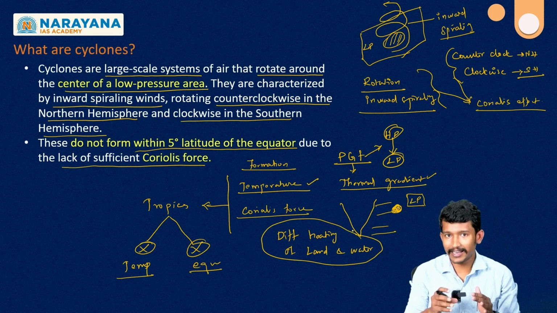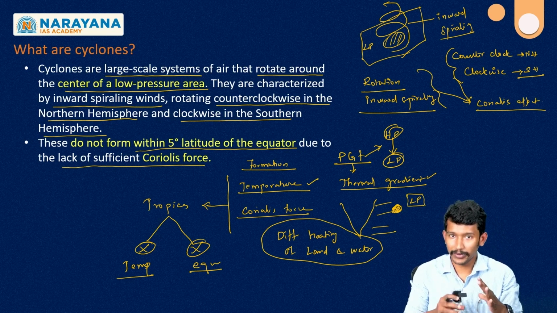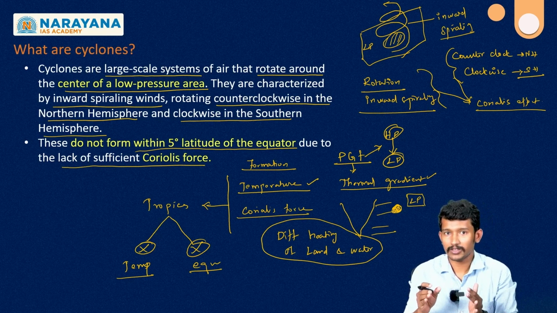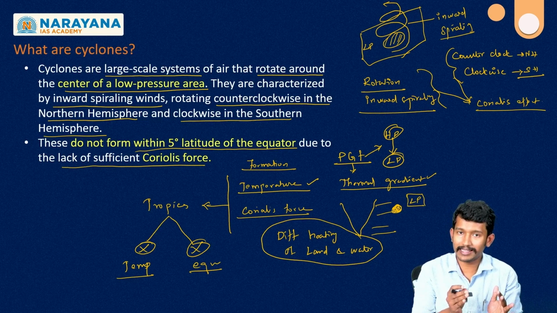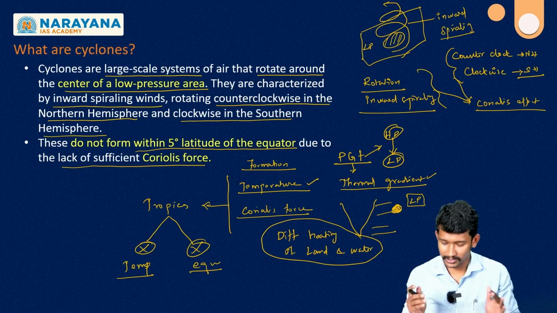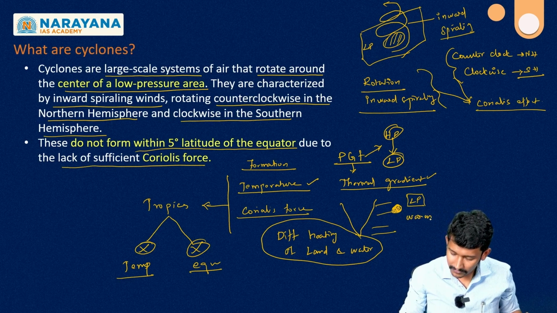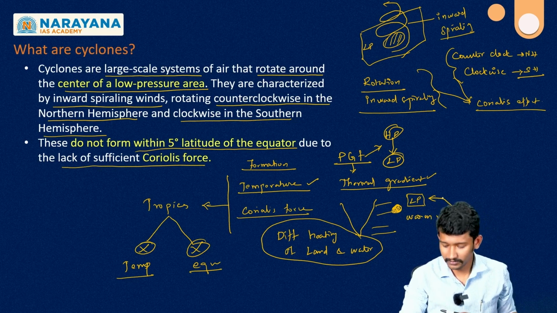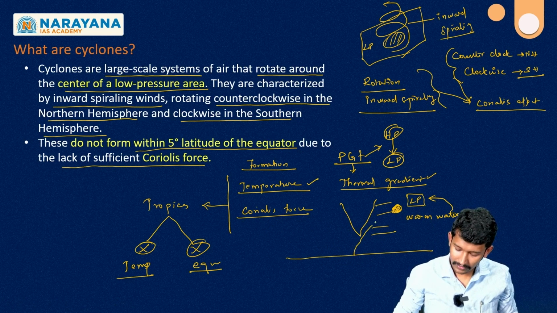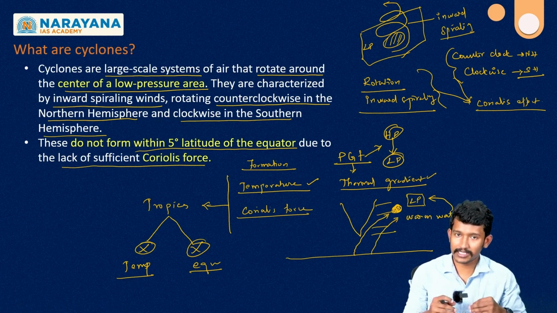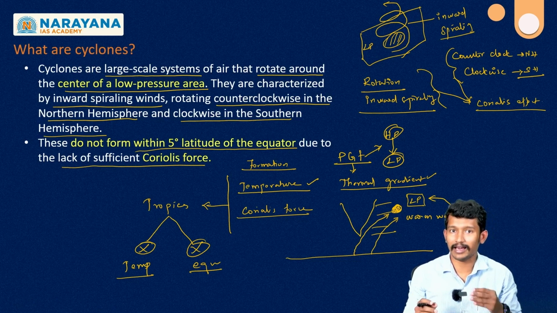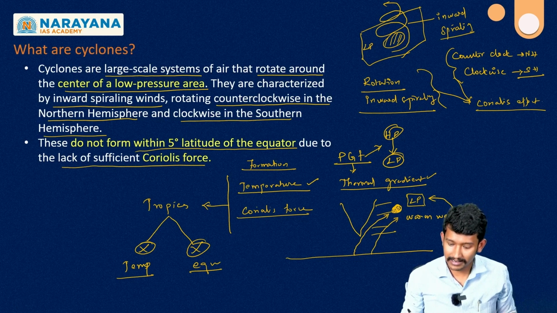Yes, land tends to heat and cool quickly when compared to water. Because of this, during winter the land will be cooler in nature, whereas water is warmer in nature. So warm water leads to the formation of low pressure. Here, wind tends to get attracted because of this pressure gradient force. Yes, low pressure is developed, and this low pressure will attract the nearby air mass, and because of this attraction,